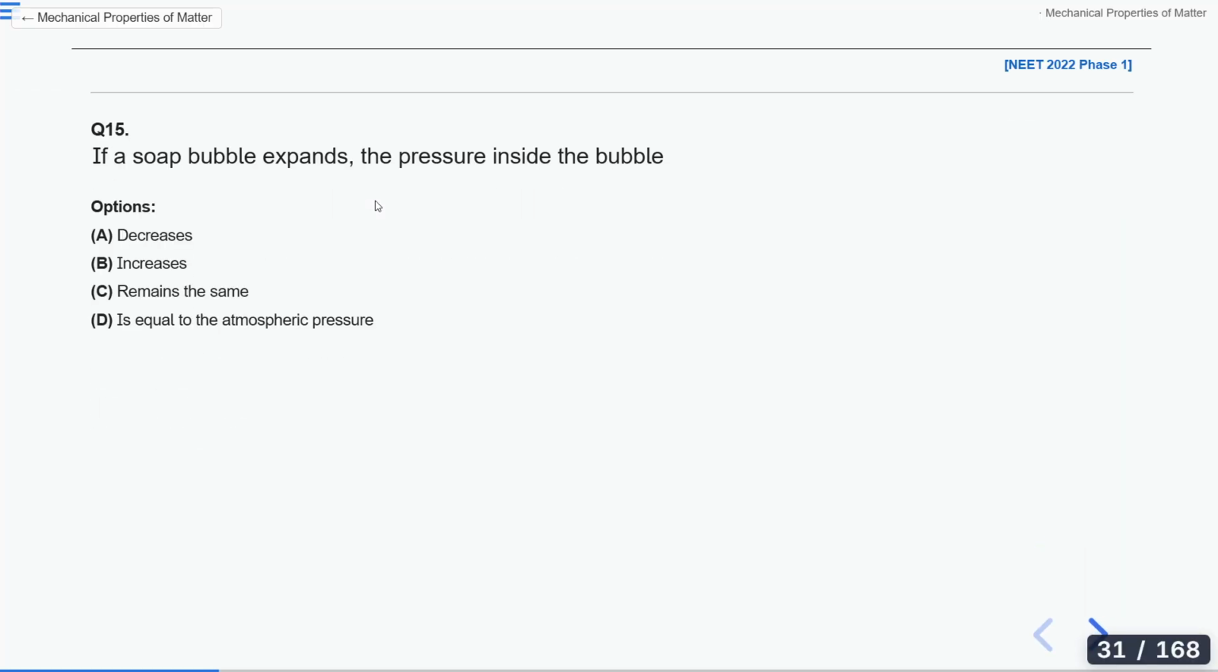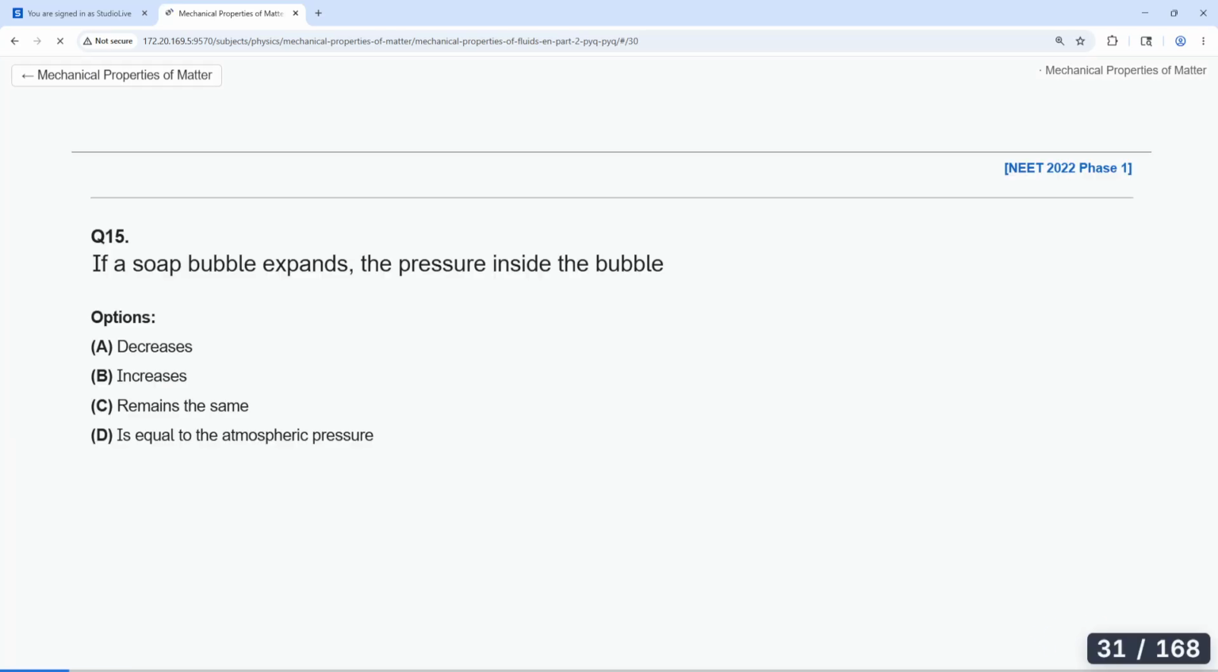Option C I am getting from Sandoshni. Sir, option C, that it should remain same. Shani is saying, sir, D, equal to the atmospheric pressure. Anyone else? It should decrease. Option A I am getting from RK. Badri, I am getting option C. Anyone else? Is there anyone else who can answer it, please?